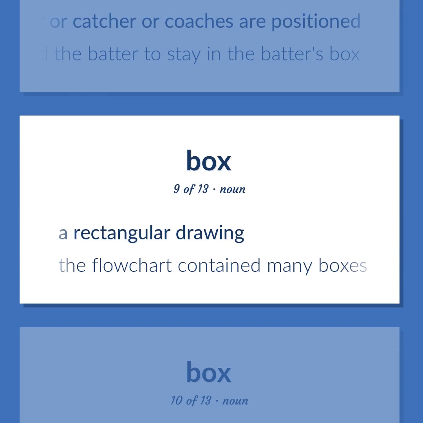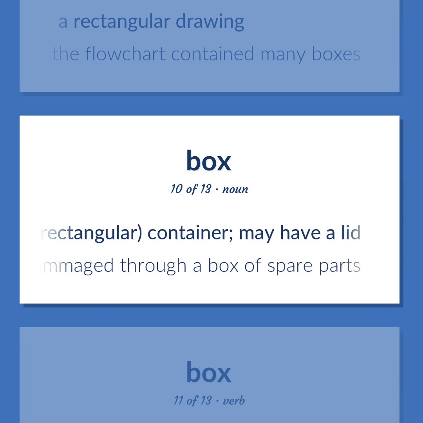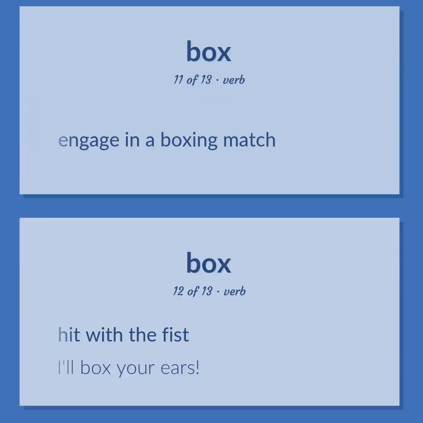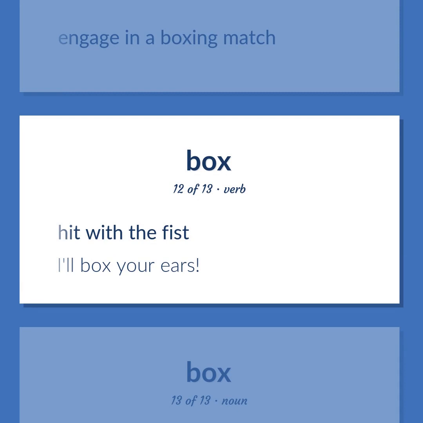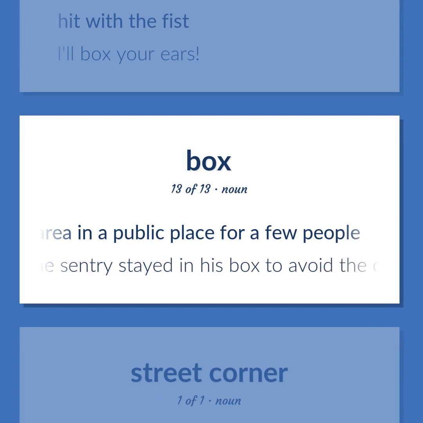A rectangular drawing. The flowchart contained many boxes. A, usually rectangular, container may have a lid. He rummaged through a box of spare parts. Engage in a boxing match. Hit with the fist. I'll box your ears. Separate partitioned area in a public place for a few people. The sentry stayed in his box to avoid the cold.